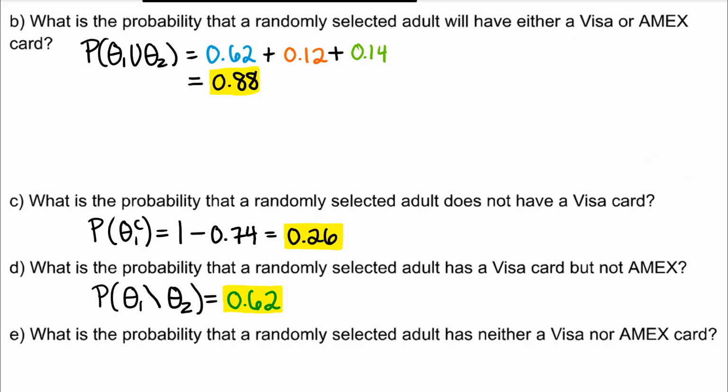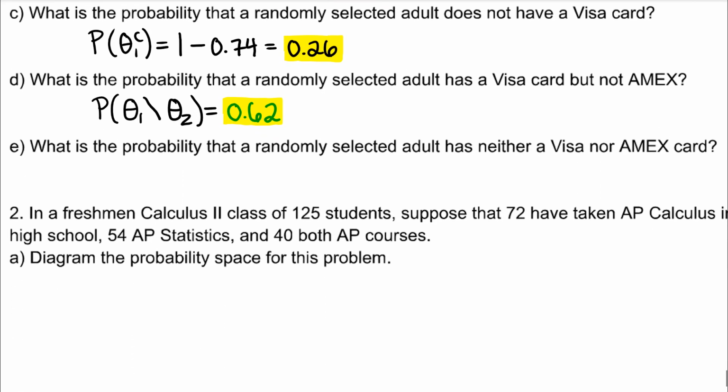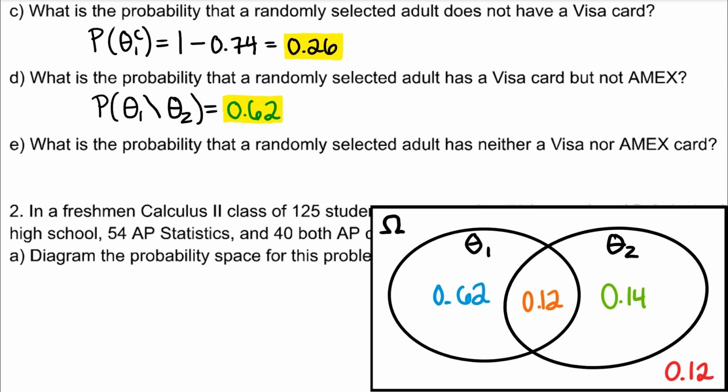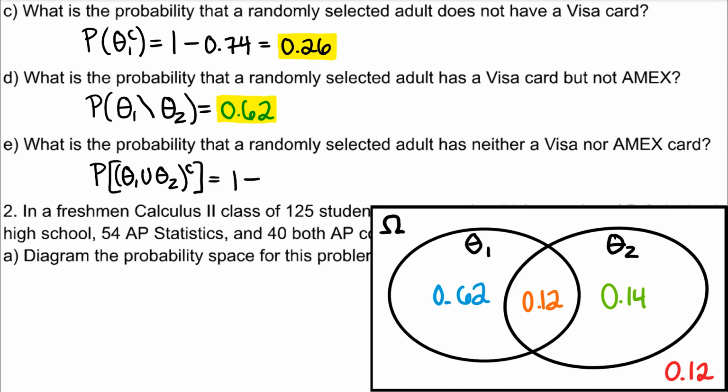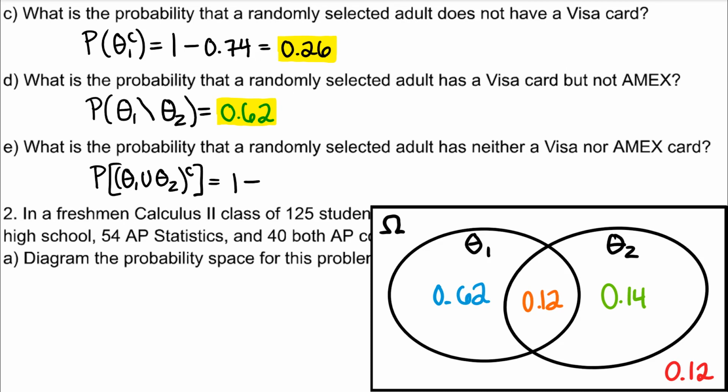What is the probability that a randomly selected adult has neither a Visa nor Amex card? We also already calculated that. This is asking for the probability of the union complement, so not in the union of events. 1 minus the union, 0.88, and that's 0.12.